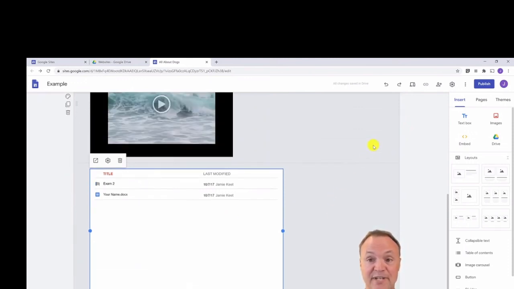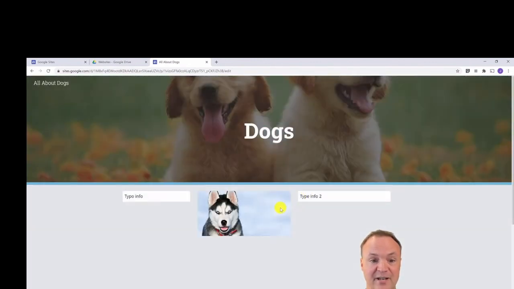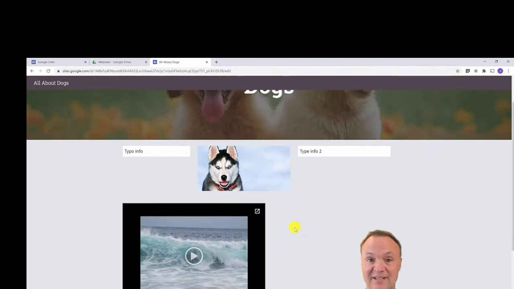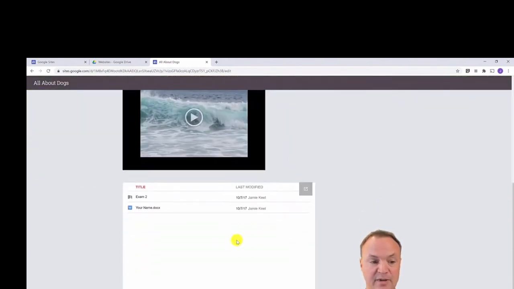Now I'm just going to preview this so you can get an idea. If I hit the preview button here, and remember, I'll be able to see everything because I'm logged in, but this is the preview, and it gives a glimpse into my folder. If the permissions are right, they could click on it, and I would never have to update this.